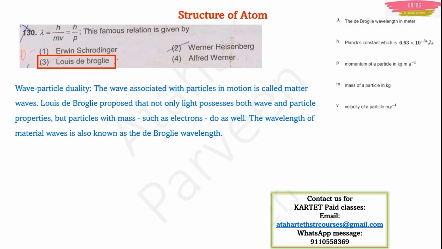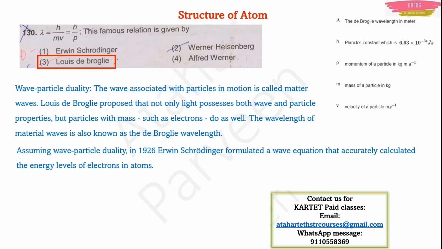Small, microscopic particles appear to move like a wave. Even we are also moving like a wave, but no one can see us because the wavelength is so small. Wavelength is inversely proportional to mass. Whenever the mass increases, the wavelength will decrease. We are huge particles, that's why no one can notice. The wavelength of these matter waves is also known as de Broglie wavelength. This was all about Louis de Broglie.